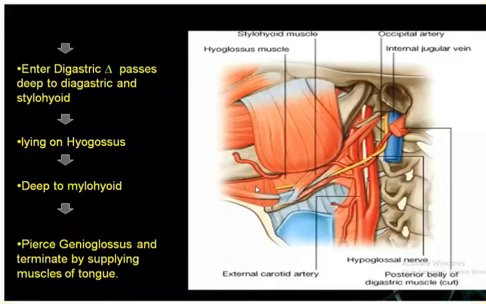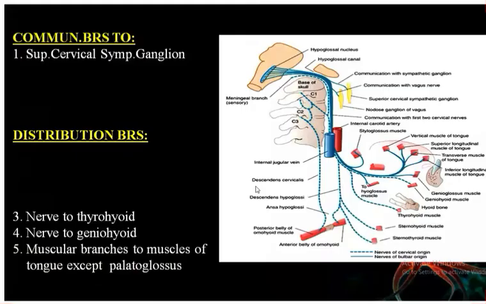Now, what are the branches of the hypoglossal nerve? First, the communicating branches: starting when it comes out from the hypoglossal canal, you can see them. This is the communication with the sympathetic ganglia, the superior cervical sympathetic ganglion. This is the communication with the vagus nerve, the inferior ganglion of the vagus nerve. Then another communication is with C1. Can you see the C1 over here? Right? So this is another communication with C1, the first cervical nerve. So these are the three communications.